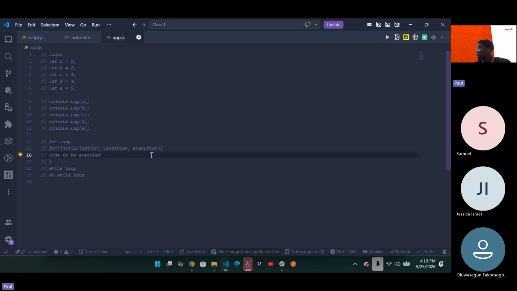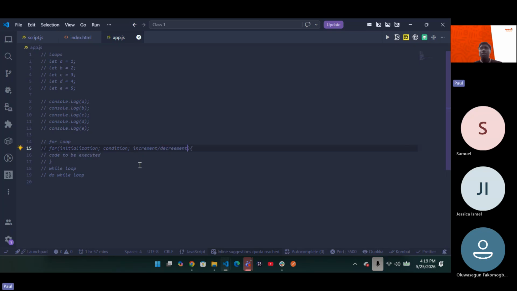Now, the first thing in your for loop is your initialization, initializing your loop. Second thing is your condition, what you want that loop to do. And the last thing is your increment or decrement. Just remember, increment/decrement. Now, I will explain to you what this means.